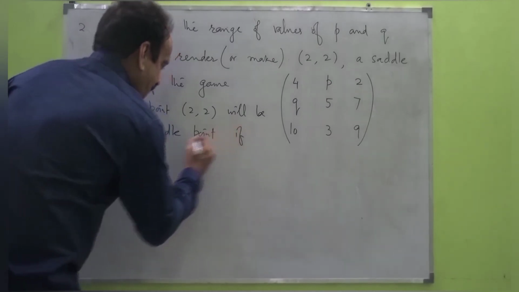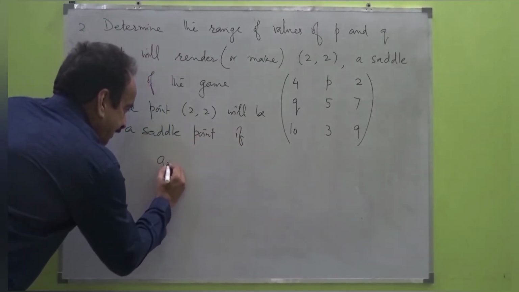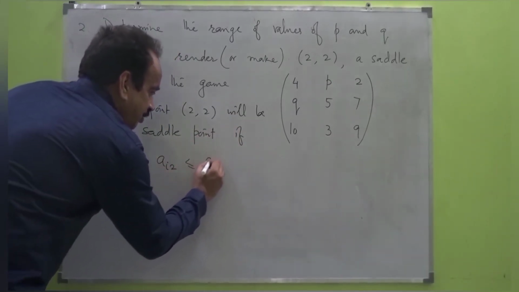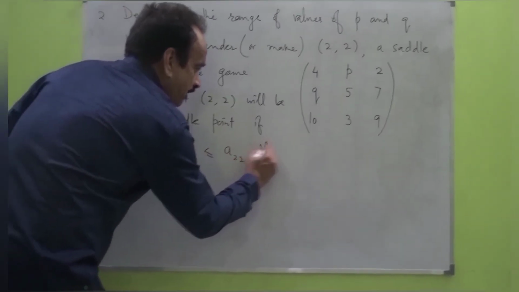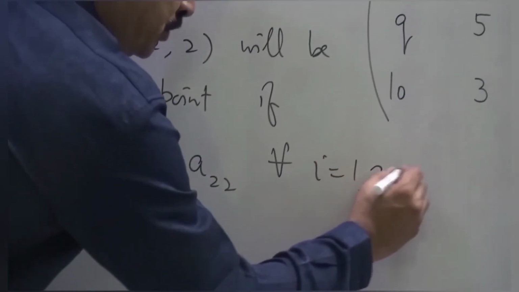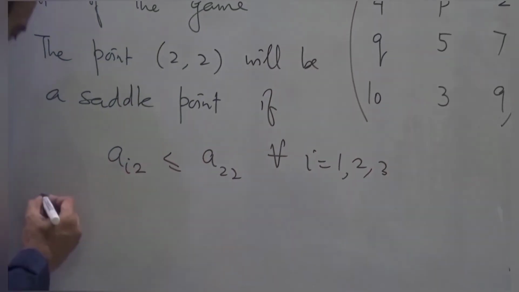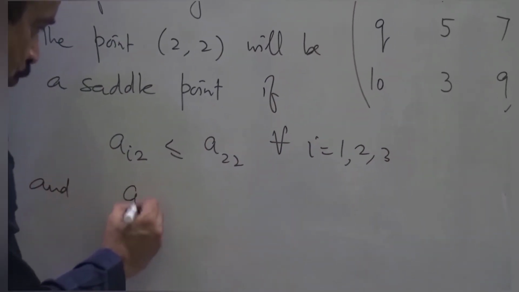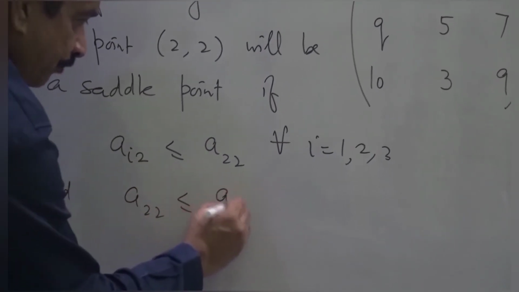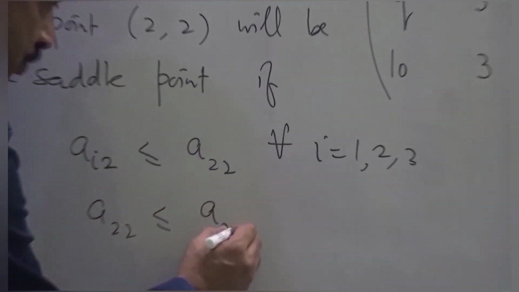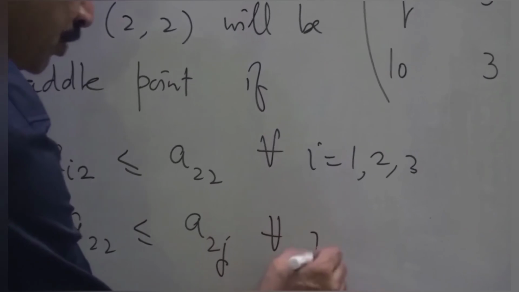We know very well the point 2, 2 will be a saddle point if Ai2 is less than or equal to A22 for all i varies from 1 to 3. Well, there are 3 rows, so I will take the values from 1 to 3, and A22 further is less than or equal to A2j for all j varies from 1 to 3.